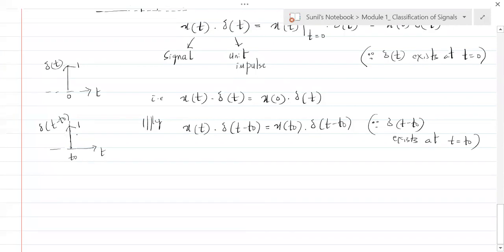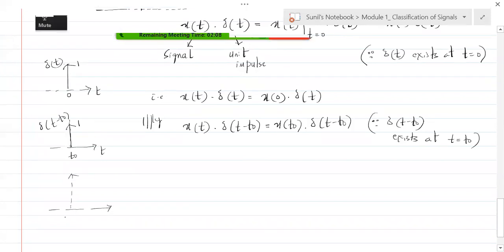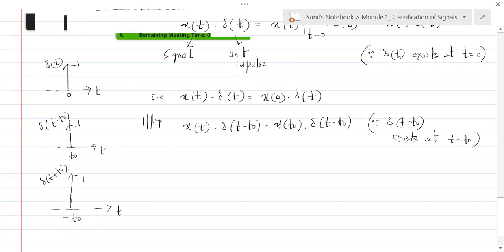Understand that? Similarly, if you have this, suppose say minus t naught, and this is 1. So what do you think this delta function is? Now this delta is existing at t equal to minus t naught. So it is shifted to the left by t naught seconds, which means that it is delta of t plus t naught. Everybody understand that? So this is how the things go.